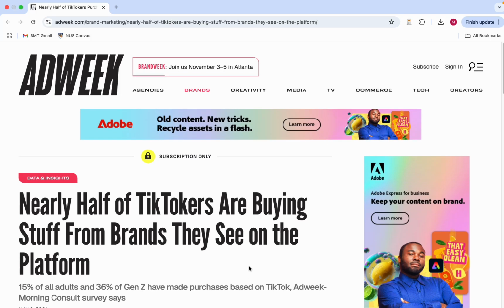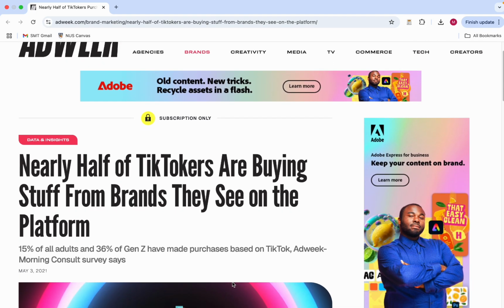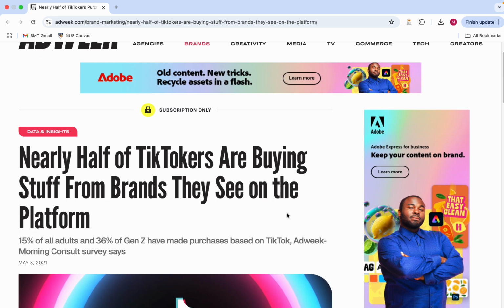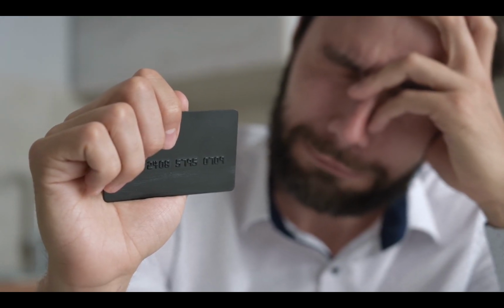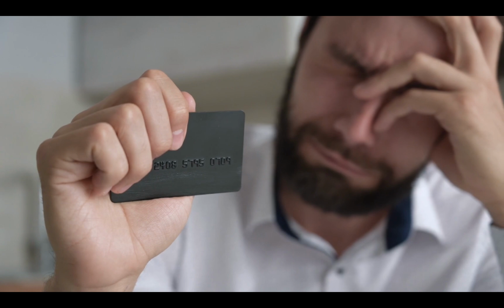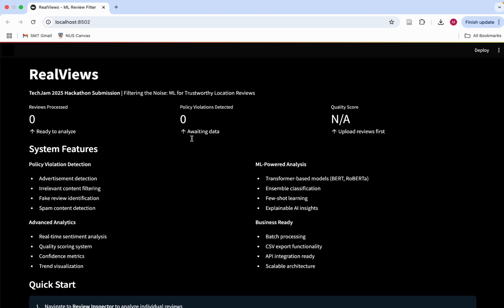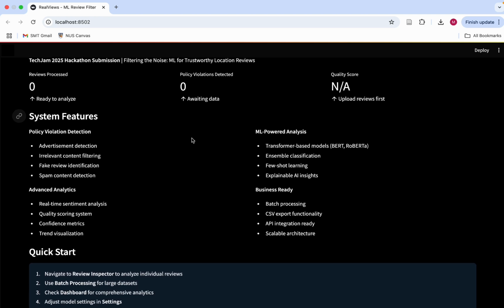Perhaps unsurprisingly, 50% of TikTok users admit they have bought something after seeing it reviewed. Fake reviews aren't just annoying, they mislead customers, hurt honest businesses, and ruin customer trust. Imagine spending your hard-earned money on bad products or missing out on great items because they have been sabotaged by fake reviews. Introducing RealViews.